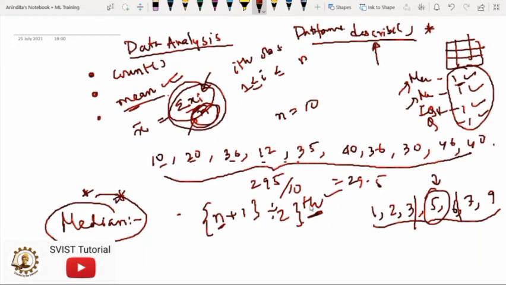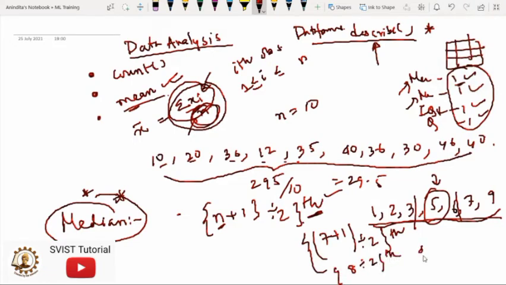Here in this case we have n plus 1, which means 7 items, so 7 plus 1 divided by 2. So in this case I will find 8 divided by 2, that is the 4th. So it means the fourth number in 1, 2, 3, and so on, this is the median. So by using this formula you can calculate the median also.